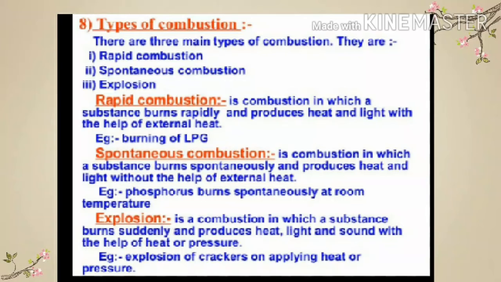First, rapid combustion. The combustion reaction in which a large amount of heat and light are produced in a short time is called rapid combustion. Burning of wax in a candle is also an example of rapid combustion. Spontaneous combustion: the combustion reaction which occurs on its own without the help of any external heat is called spontaneous combustion. The burning of white phosphorus on its own at room temperature is an example of spontaneous combustion.